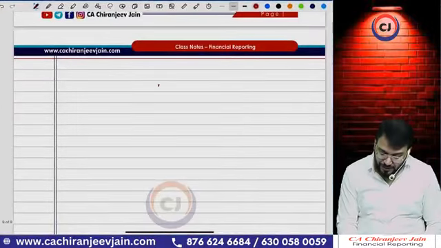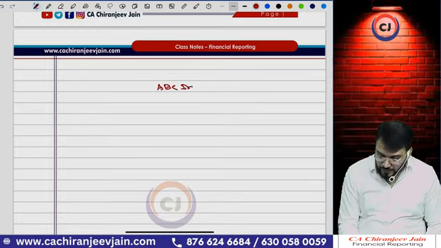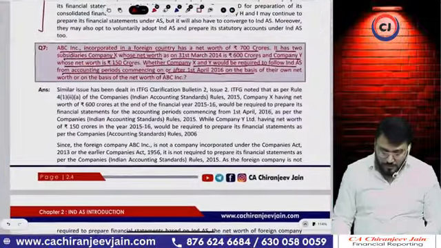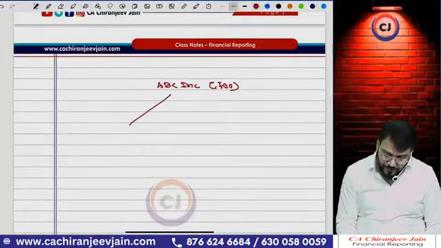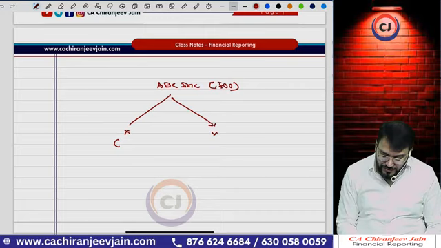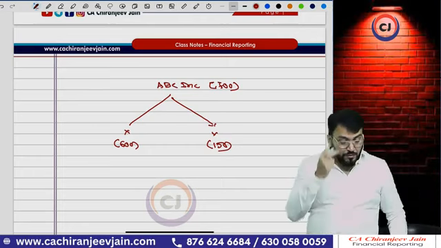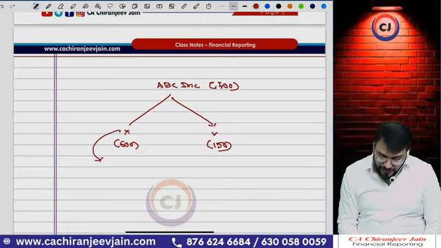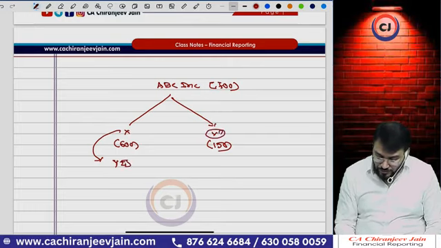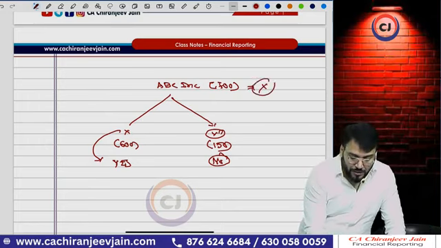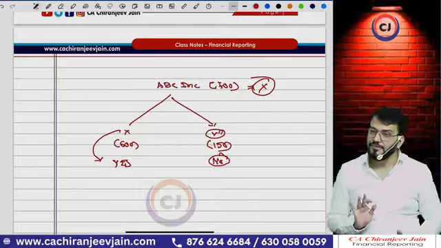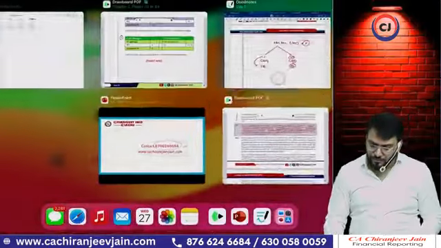ABC Incorporation is a foreign company having a net worth of 700 crore. Then there are two subsidiaries, X and Y. X has 600 crore, and Y has 150 crore. Now you tell me, is Ind AS applicable to X? Yes. To Y? No. For them Ind AS is not applicable, because for a foreign company Ind AS is not applicable. Chalega? Very simple, this was the simplest question.